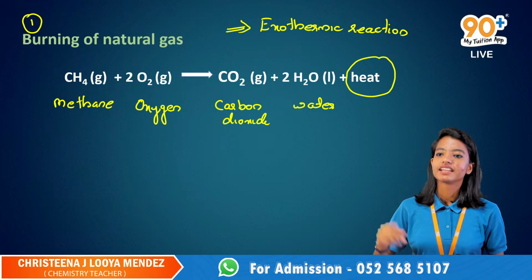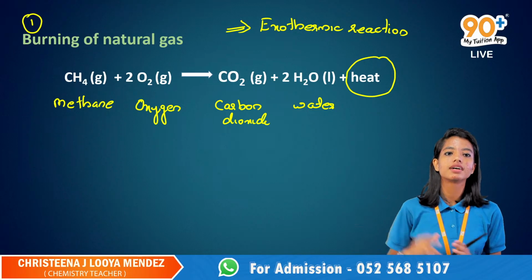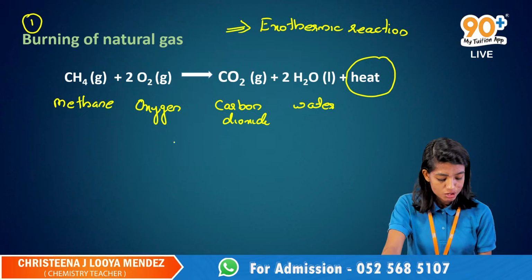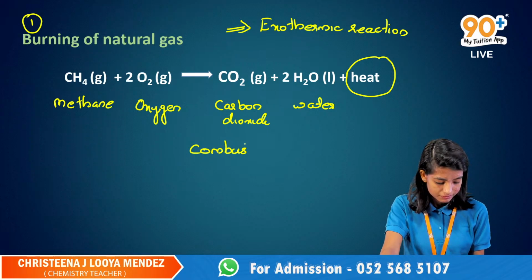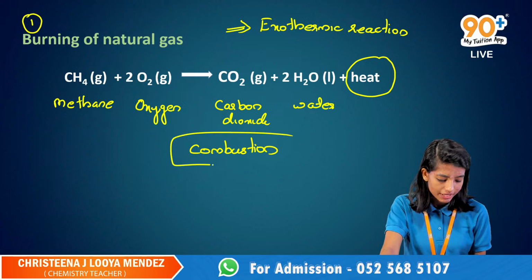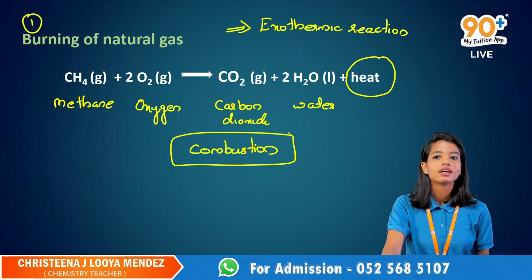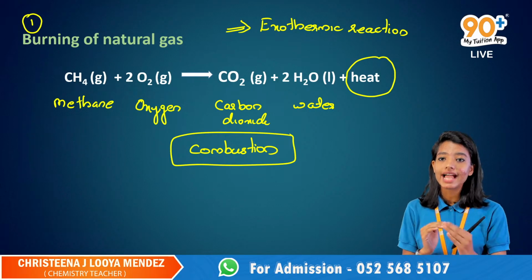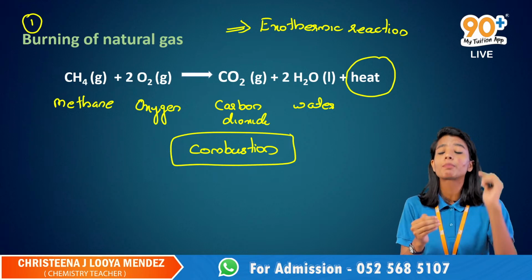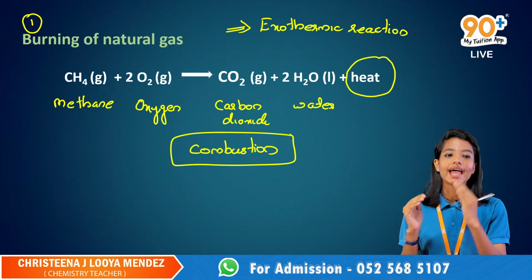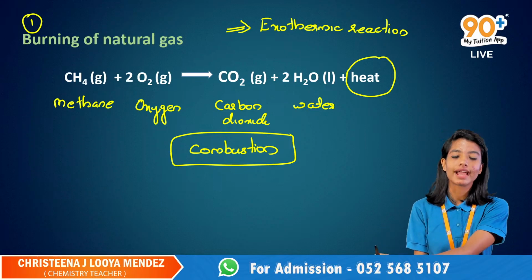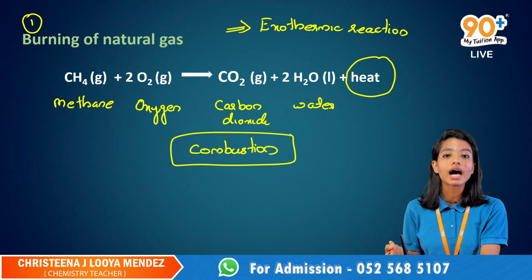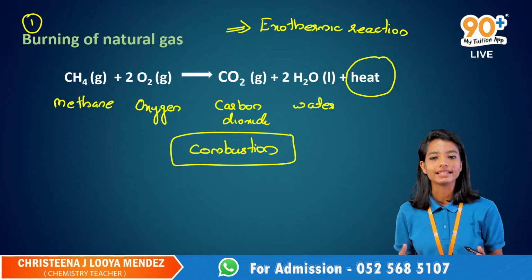Remember the combustion? For the exam, you have to mention the states of the substances, definitely. It is called combustion. How can you forget the combustion, students? Never ever forget the combustion. What is combustion? When a substance reacts with the oxygen that is present in the air to produce carbon dioxide and heat, it is called a combustion reaction. So if any carbon substance reacts with the oxygen, it will produce carbon dioxide, water and heat energy.